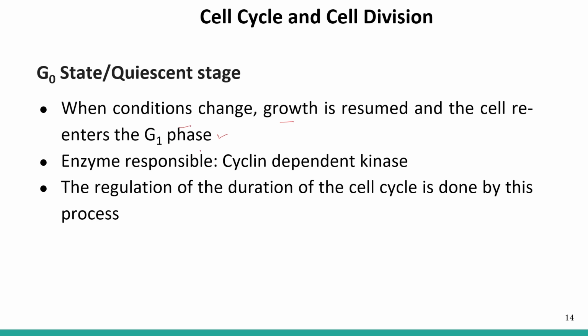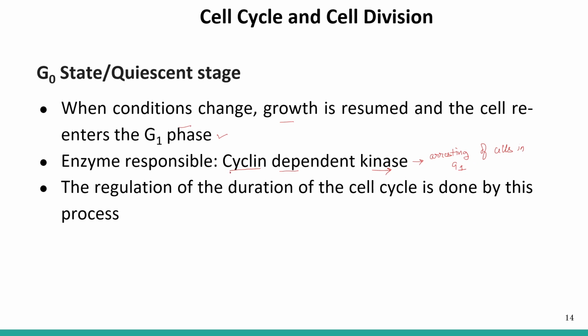Now, the enzyme responsible for the arresting of the cell in G1 phase. The name of the enzyme is cyclin-dependent kinase. So this enzyme is involved in the arresting of cells in the G1 phase.